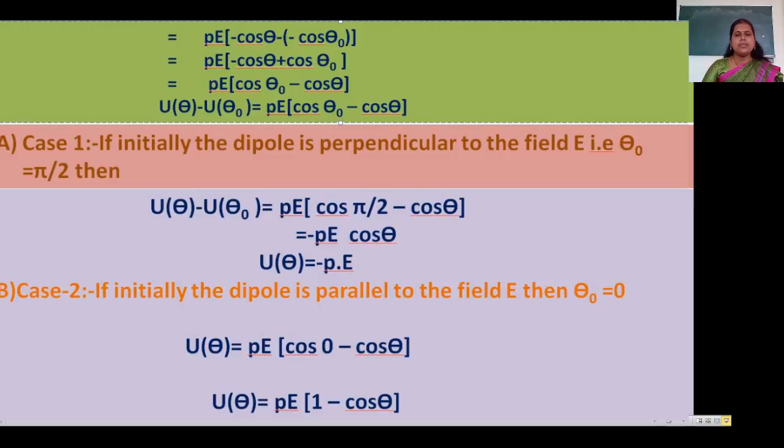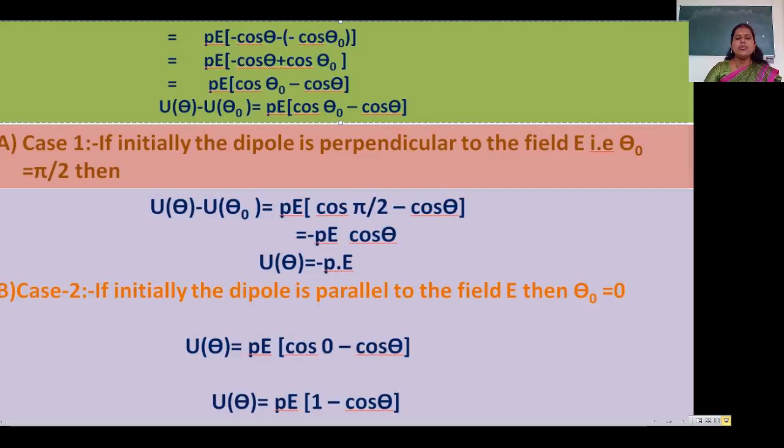Case number 2, initially the dipole is parallel to the field E, then theta 0 is equal to 0. Therefore U theta is equal to PE cos 0 minus cos theta. Substituting theta 0's value in the above equation, we get PE cos 0 minus cos theta.